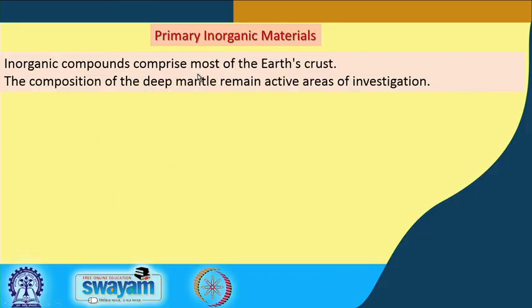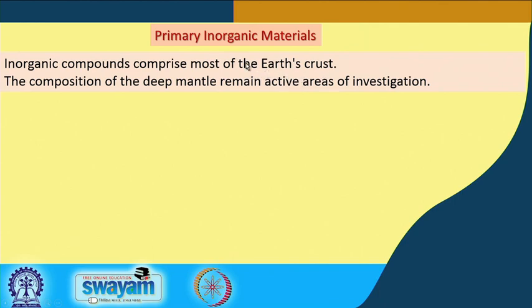So, if we start our discussion in this particular class of primary inorganic materials, we have to consider simply the water molecule first, then all other molecules which can come into play some important role in different reactions. We will see that some of these inorganic compounds comprise most of the earth's crust. Why are we saying all these things?